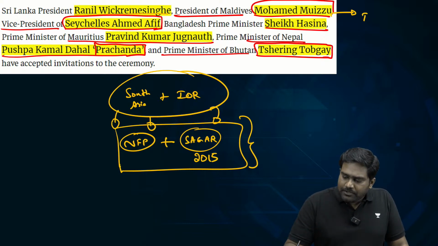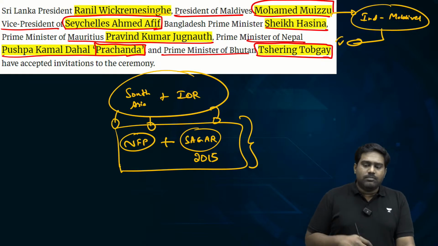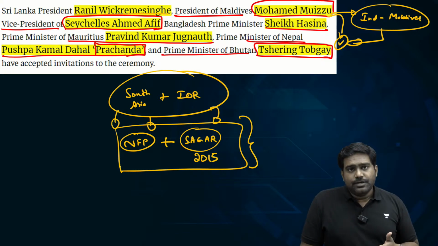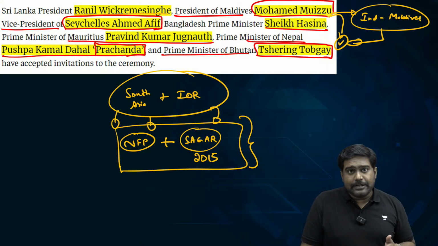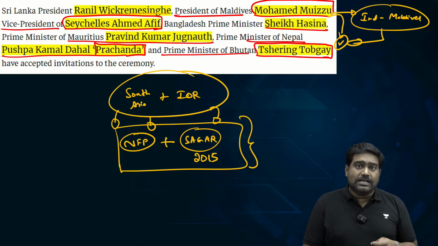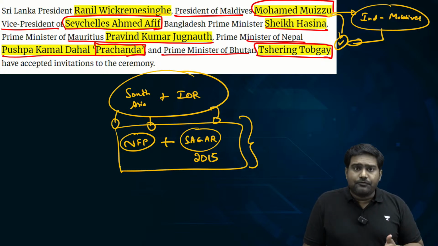Now, this comes at a crucial point because India-Maldives relations had taken a hit after Mohammad Muizzu became the president last year. Mohammad Muizzu has been seen as a pro-China, anti-India leader. Some of his controversial statements and his controversial actions against Indian interests had led to friction between India and Maldives. Usually, Maldivian leaders visit India first after getting elected. But Mohammad Muizzu chose to go to Turkey and China instead of visiting India. Plus, he ordered India to remove all the troops that were stationed in Maldives and to take back the military equipment that India had gifted to Maldives. So this led to a lot of friction.